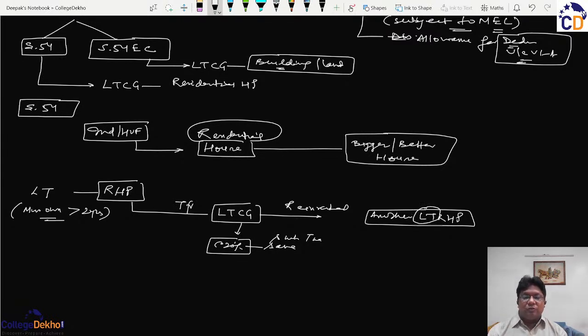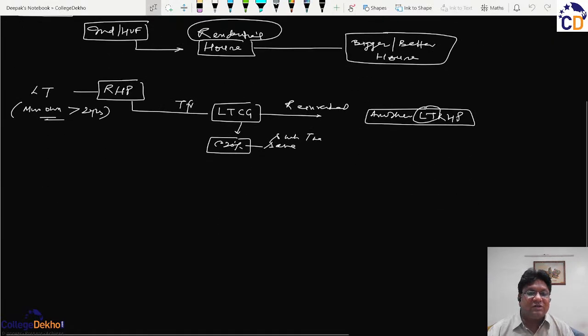It means if the house purchased is sold before 2 years, then the exemption will not be applicable. Some will ask how it is possible, should we claim the exemption after 2 years? The Act says no. You can always purchase the house and claim the exemption under section 54, and we presume that you will hold the house for 2 years. That is why you have claimed such exemption. But if the house purchased, for which the exemption has been claimed, is sold before 2 years, then the exemption can get withdrawn and that will be taxed as it was to be.